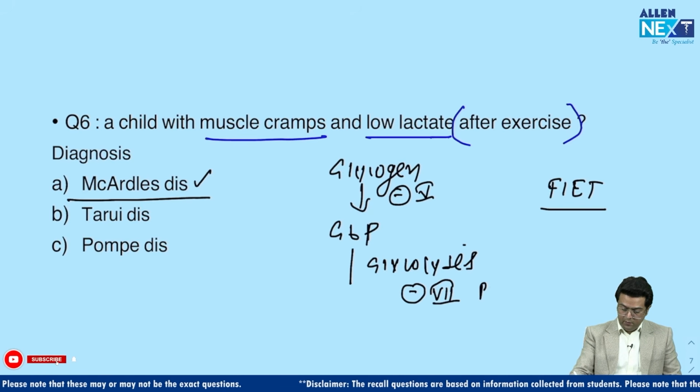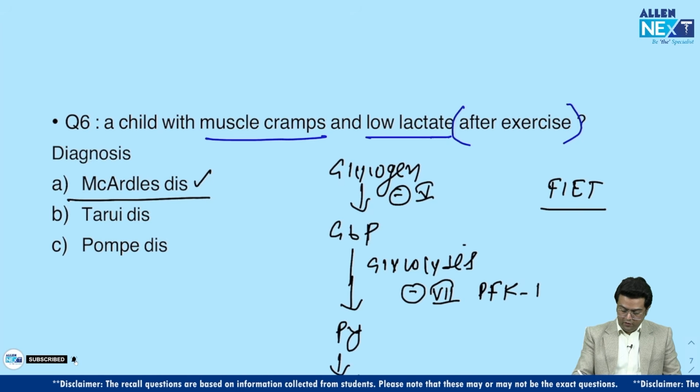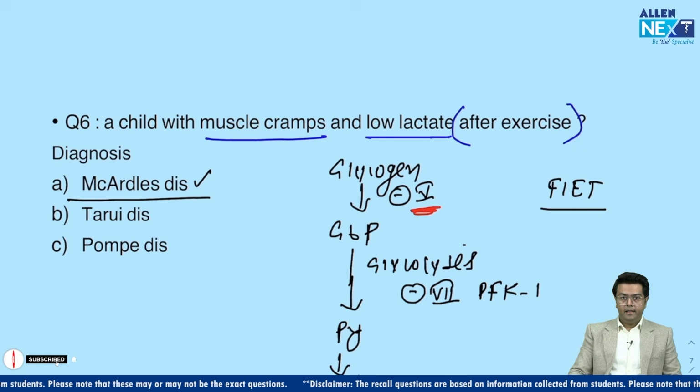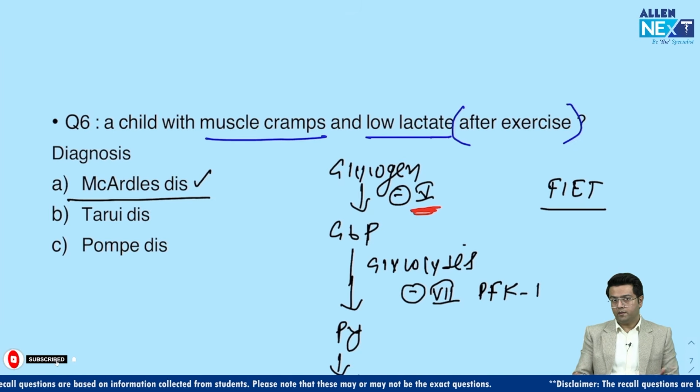If it is missing, like PFK1 is missing, then there will be first pyruvate formed, and then from the pyruvate we get the lactate. So obviously in the type 5 disease, that is our case, we will not get the lactate. You got my point? Very simple. So Tarui and McArdle's have similar presentation, but in Tarui's there is hemolysis also present, right?